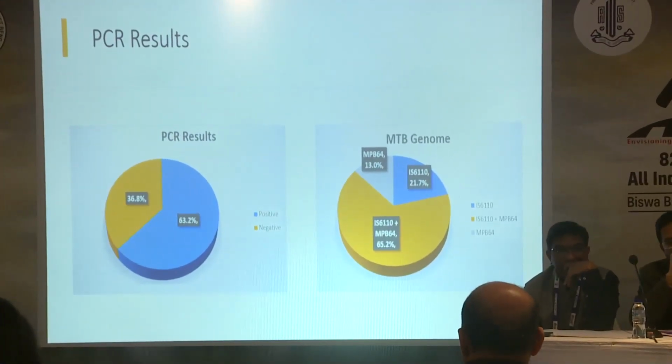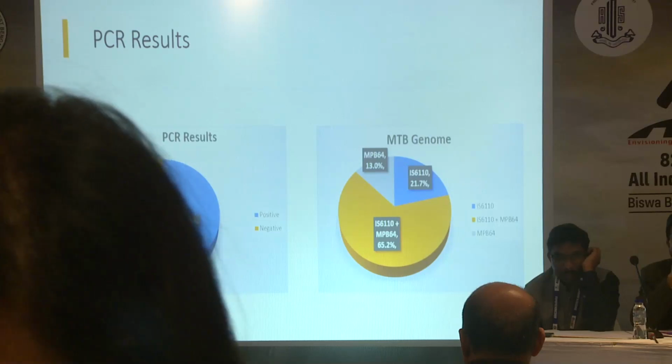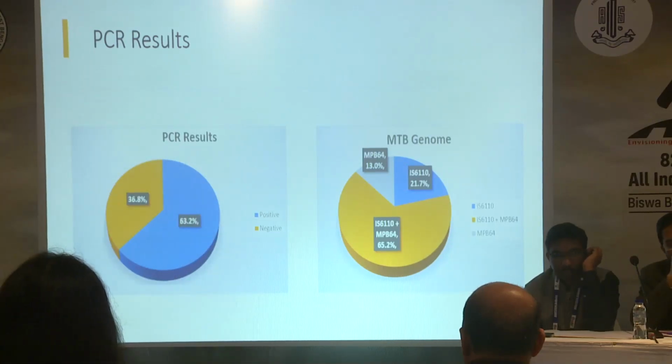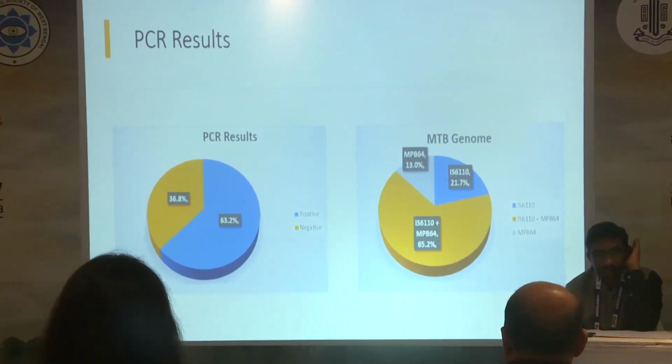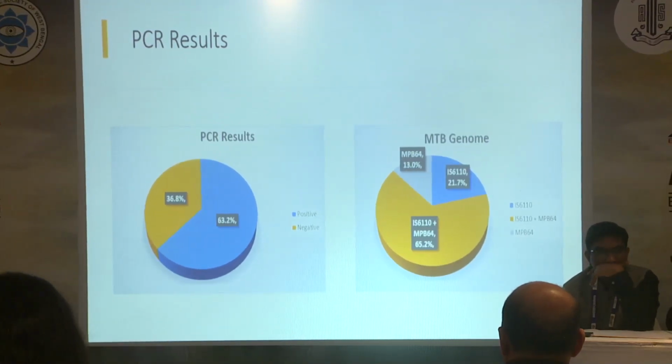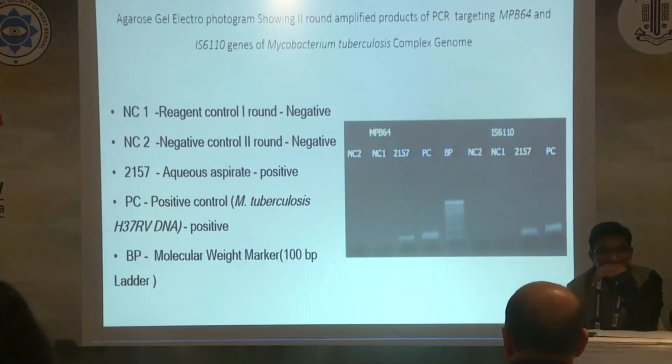We performed PCR and we found that 63.2% patients showed a positive PCR result, out of which a combination of IS6110 and MPB64 genome showed the highest positivity, that is 65.2%, and this underlined the fact that if we include these two genomes, it increases the chances of positivity of PCR, as is also seen in the literature.